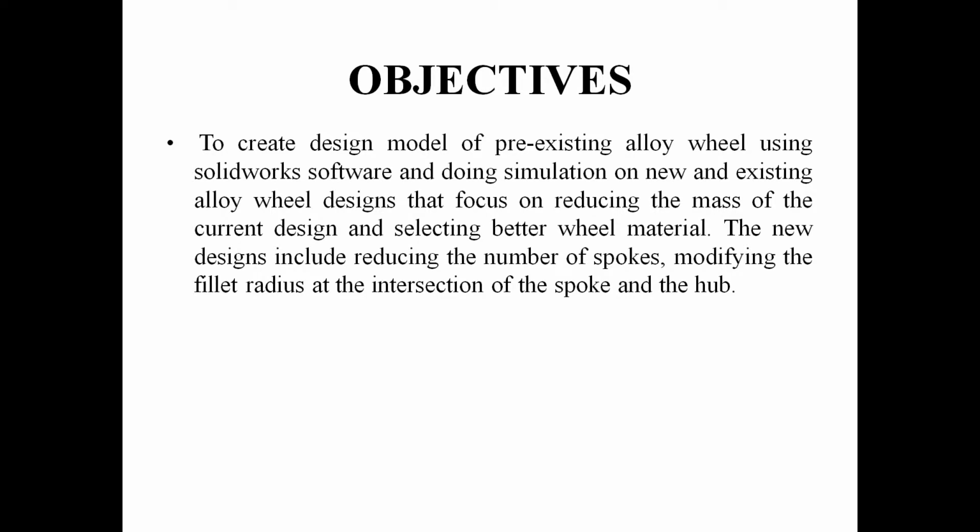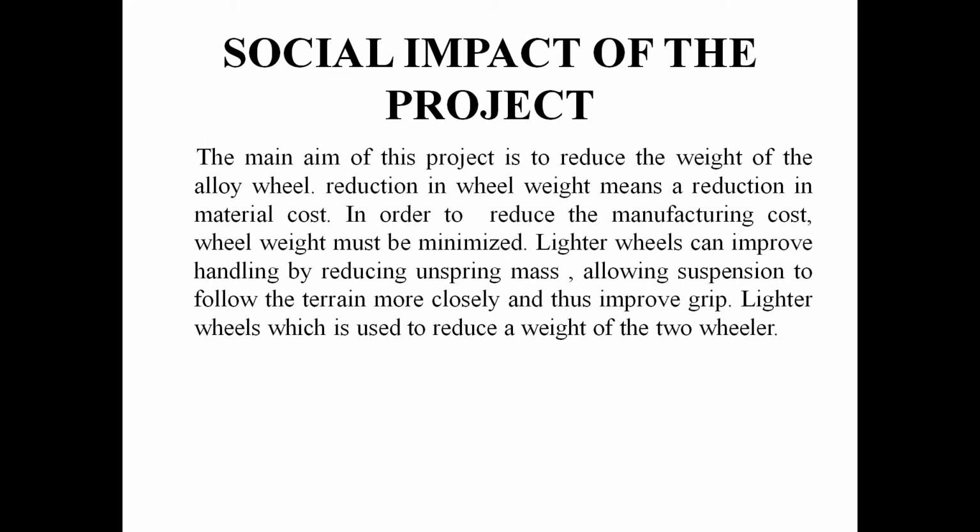In the objectives, we are going to design the model of the pre-existing alloy wheel using SolidWorks software and do the simulation on the new and existing wheel design for reducing the current weight of the wheel and increasing the strength of the wheel materials. The main aim of this project is to reduce the weight of the wheel. To reduce the weight, we should increase the strength of the wheel, so the lighter wheel can reduce unsprung masses and it will improve the grip between the wheel and the surface.